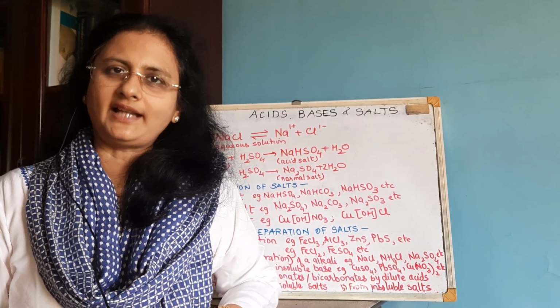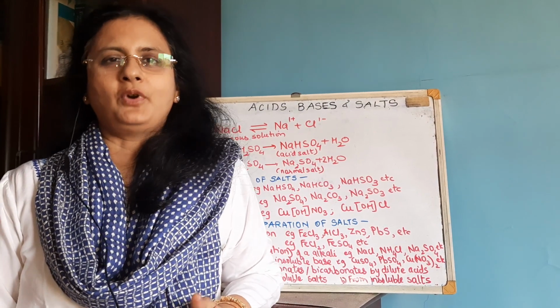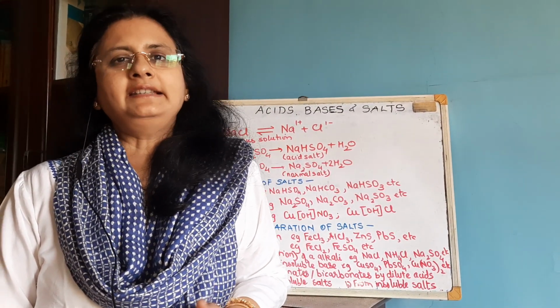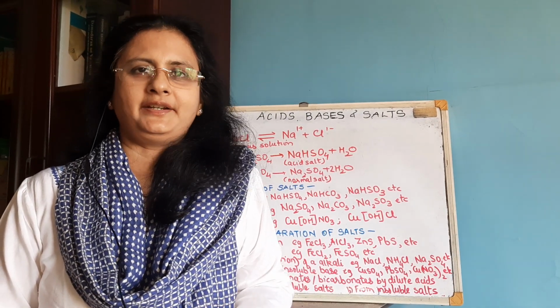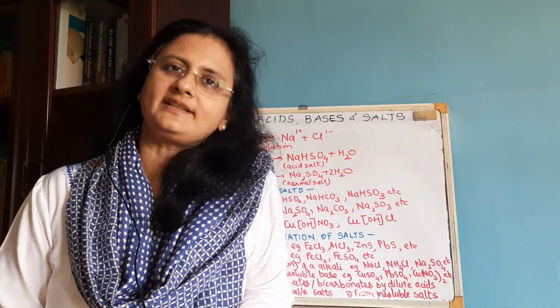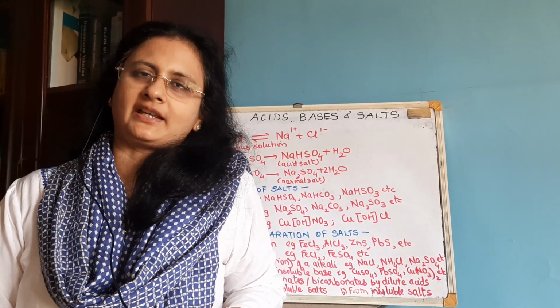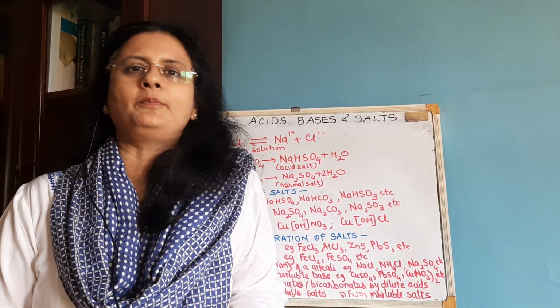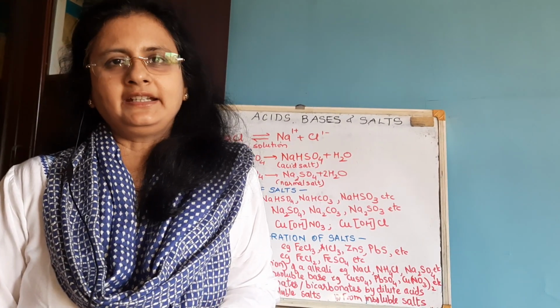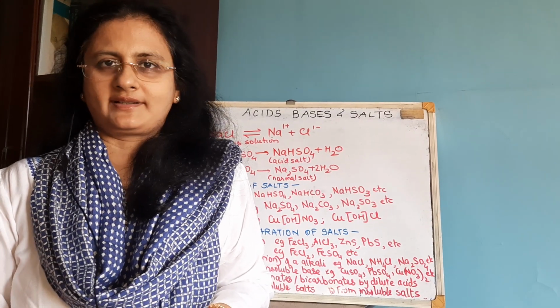So a salt is an ionic compound which yields a positively charged ion other than hydronium ion and a negatively charged ion other than hydroxyl ion. So that is one definition of a salt. That is, a salt is an ionic compound which in aqueous solution dissociates to give a positively charged ion other than hydronium ion and a negatively charged ion other than hydroxyl ion.